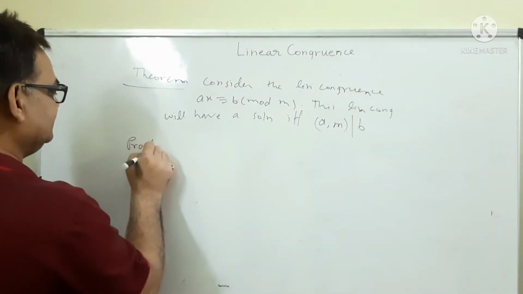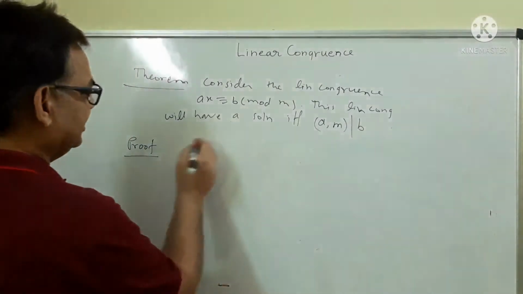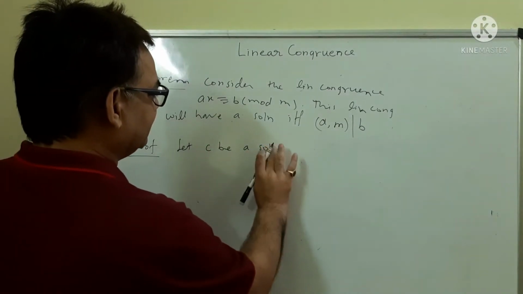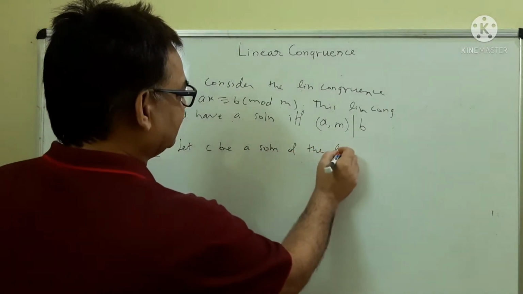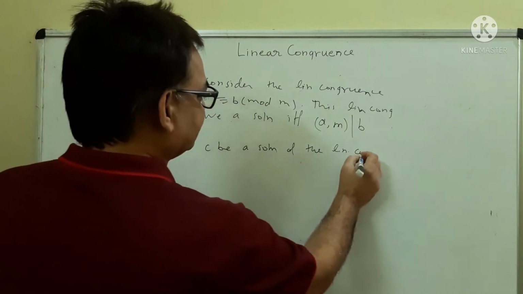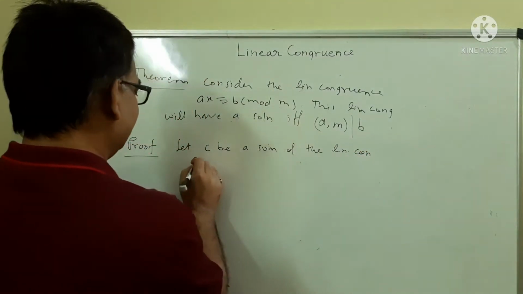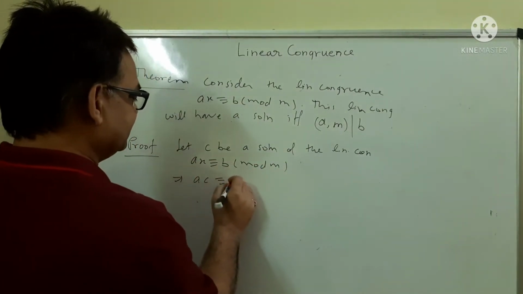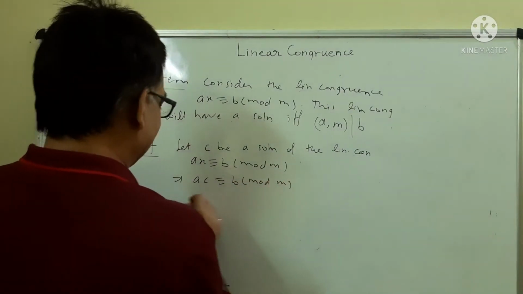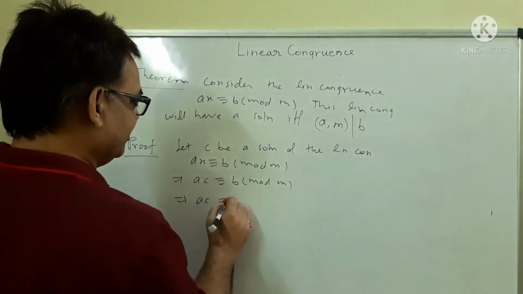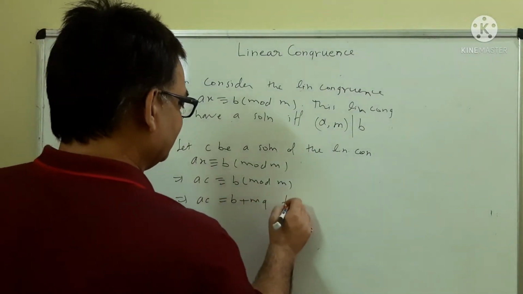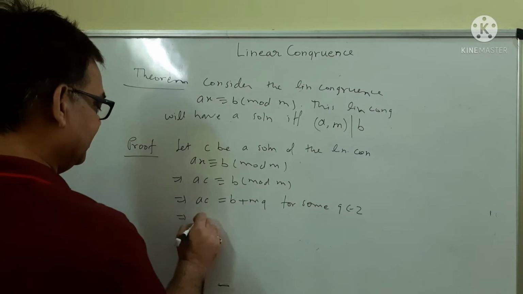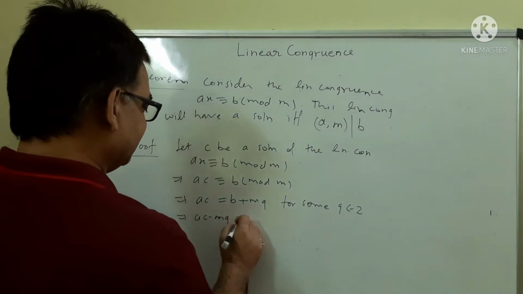Now proof. Let C be a solution of the linear congruence AX is congruent to B mod M. This implies AC is congruent to B mod M, which implies AC is equal to B plus MQ for some Q belongs to Z, which implies AC minus MQ is equal to B.